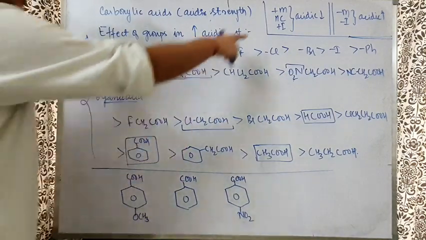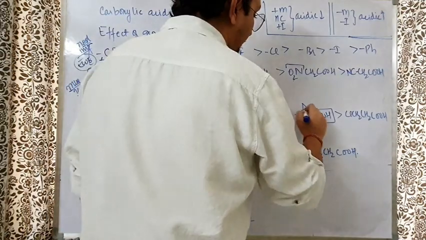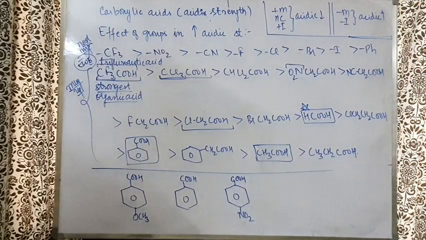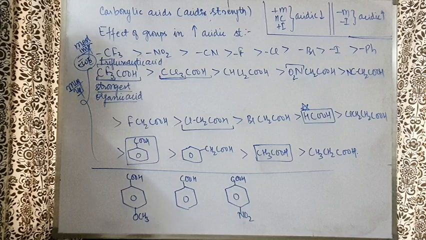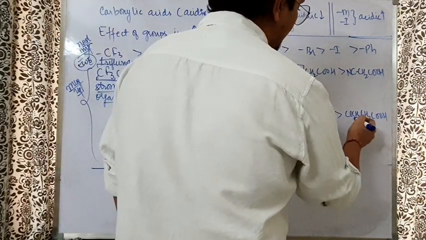Done. After chlorine, what comes? Bromine. After that, sir, what comes? Iodine. But no, before that, formic acid has to come. Sir, how do we know? There is no way of knowing it. You have to remember it. These are the pKa values. After that, formic acid. After that, CH2, Cl.